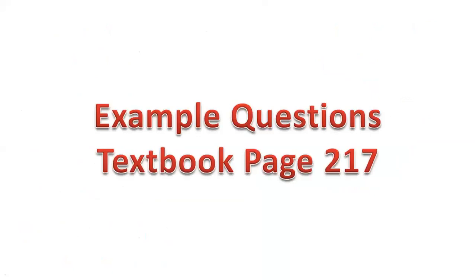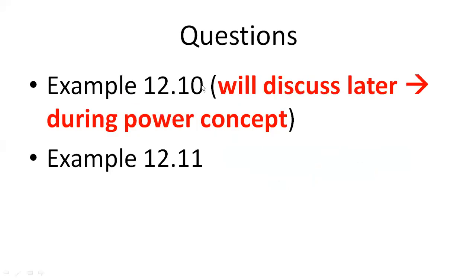Okay, now we are going to go with sample questions, the example questions which are given on page 217. There are two example questions given, 12.10 and 12.11. But 12.10 is actually based on power, so we'll take it in the next session. Whenever we discuss power, at that time we'll take that example. We'll go with only example 12.11 for now because we have not seen the power formula. By mistake, NCERT has added this example in the previous subtopic. Actually, this should have been part of power, but they have added it in the heat section. That is their mistake, but we will take it in the power section only.